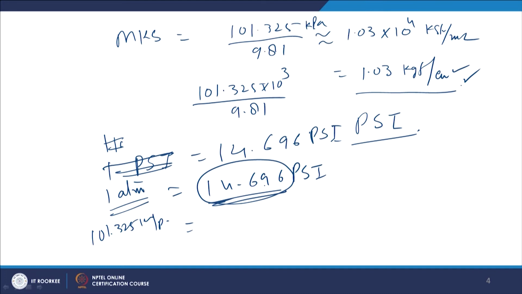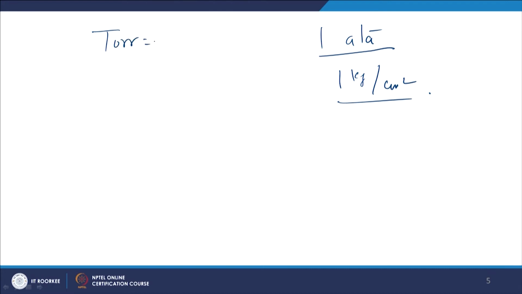There is also a pressure unit, 1 atm, which is 1 kg per centimeter square. It is not being used nowadays. And vacuum normally is expressed in terms of torr. Torr is the pressure equivalent to 1 mm of mercury.